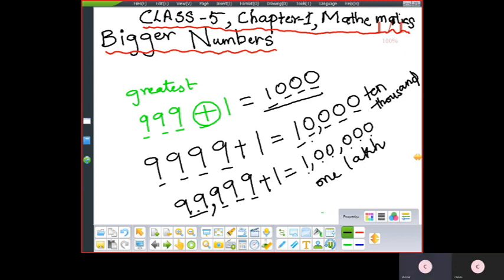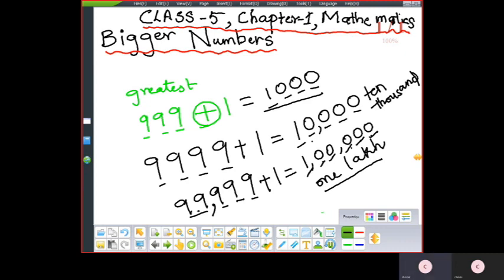Yes or no? I'll explain the place value chart in detail, children. The way we write the names of the numbers, that also I'll explain. Don't worry, don't panic. So now it is 1 lakh. So 1 lakh has how many digits? 1, 2, 3, 4, 5, 6 digits.